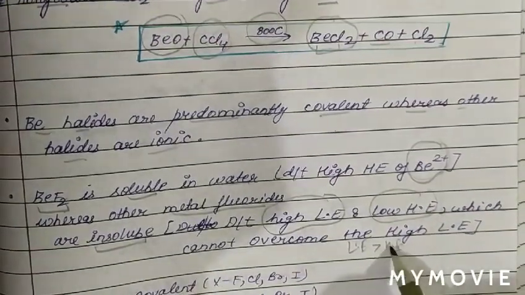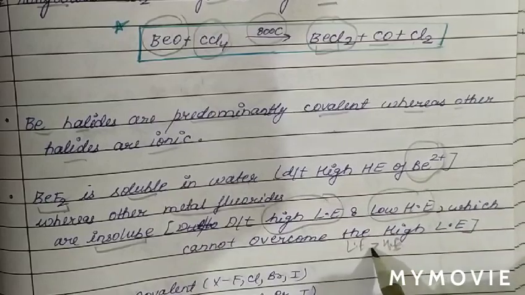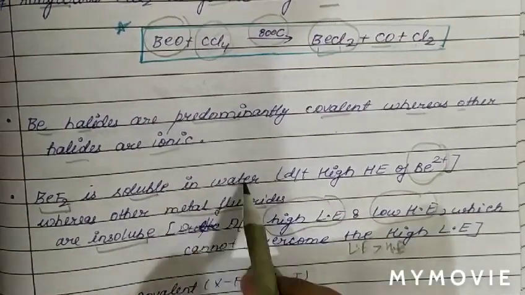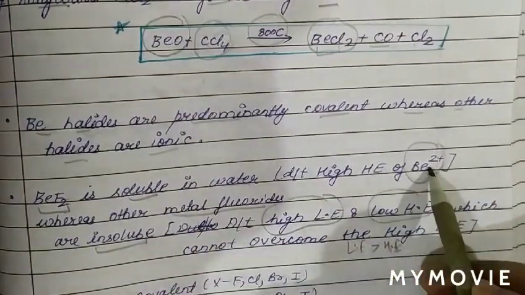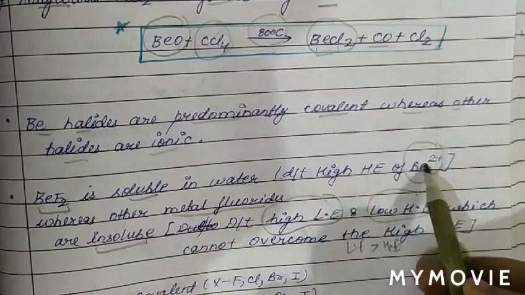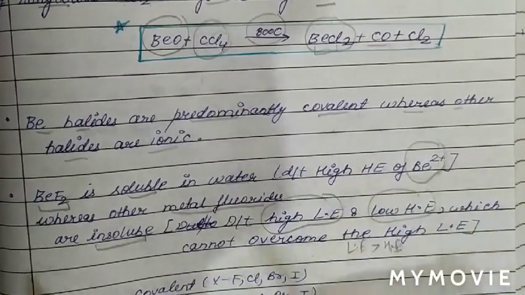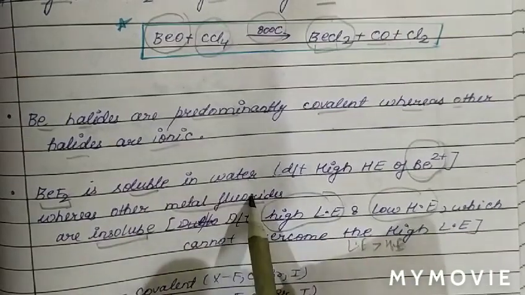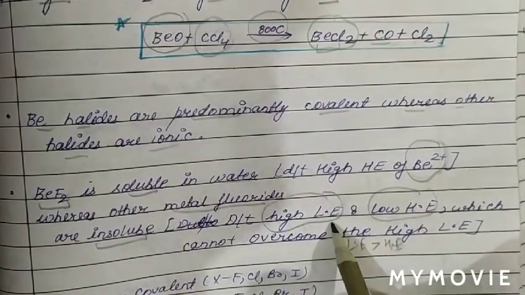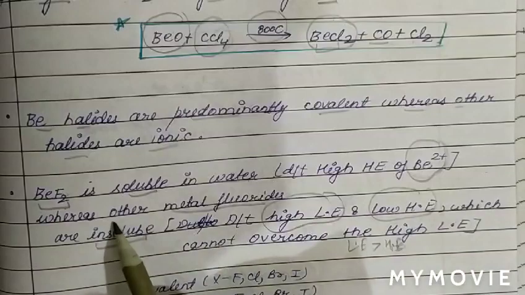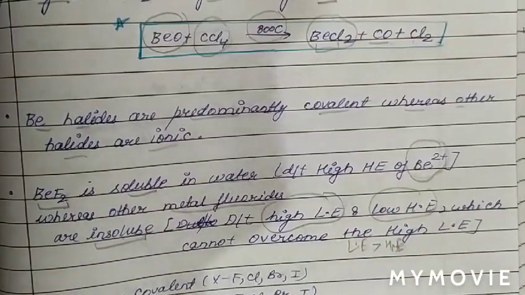So, for solubility, hydration energy must be more than lattice energy. Beryllium fluoride is soluble in water, which means the hydration energy of Be2+ is more than the lattice energy, due to the high hydration energy of Be2+. While in other metal fluorides, the lattice energy is more and the hydration energy is low. Therefore, other metal fluorides are insoluble.